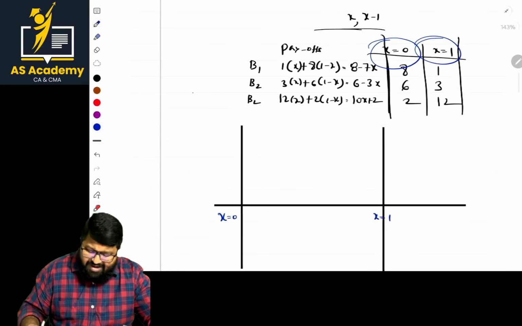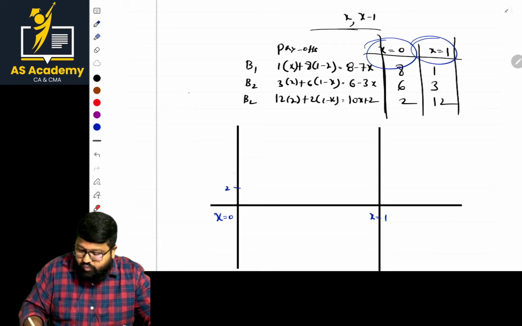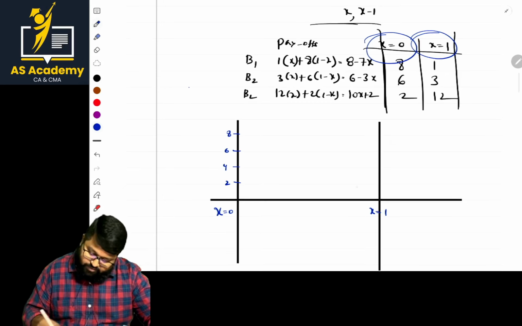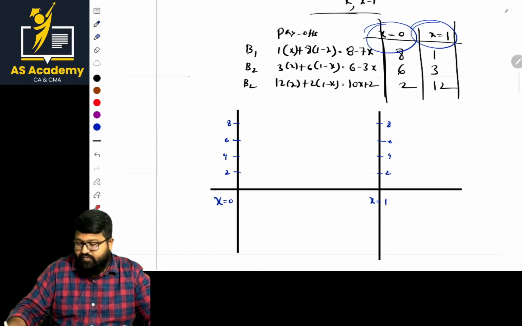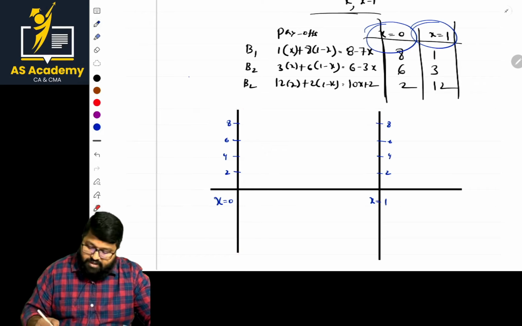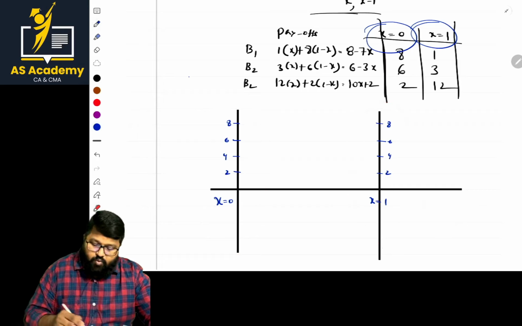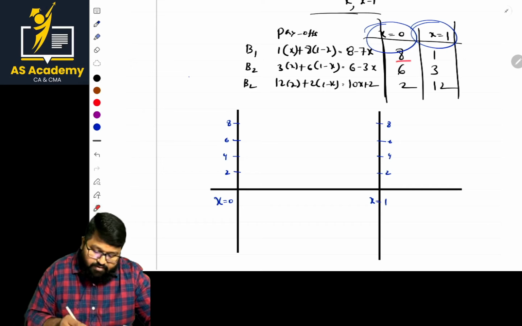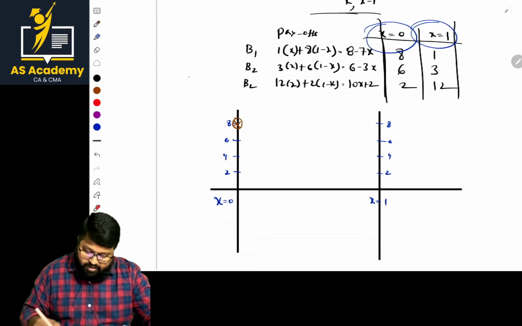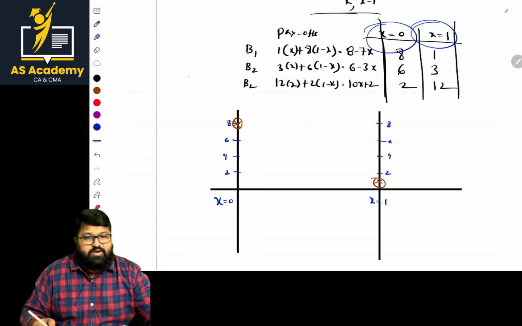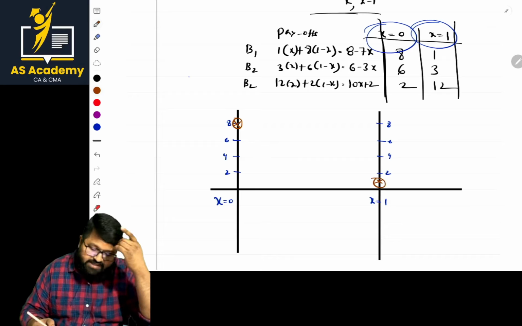So let us take some axis, basically. 2, 4, 6, 8. Any negative value given there? No, negative value not. 2, 4, 6, 8. So x equal to 0 is plotted on this part. On this part points. And x equal to 1 is being plotted in this point. Now 8. We will have to plot 8, 1. What is 8 point there, ma? Here it is 8 point. Okay. And regarding 1, it is somewhere here. Okay. 1. Clear?